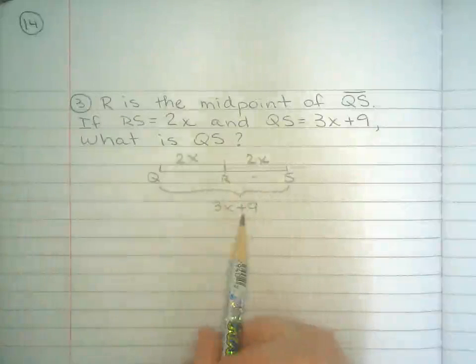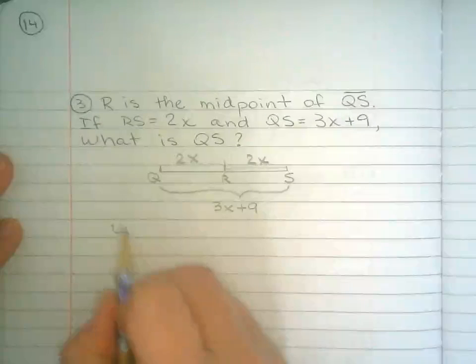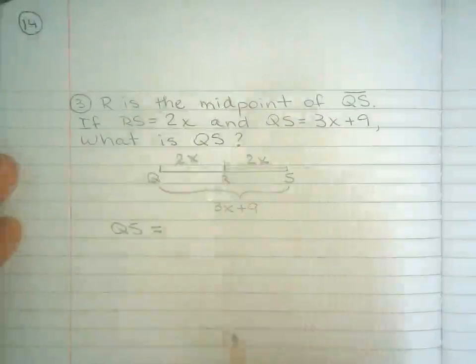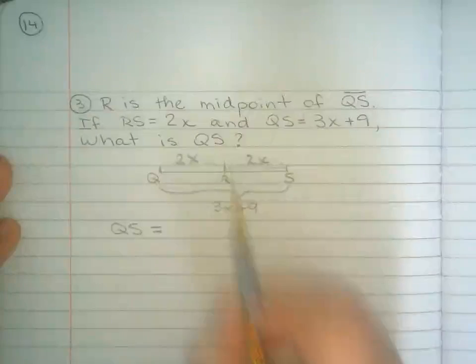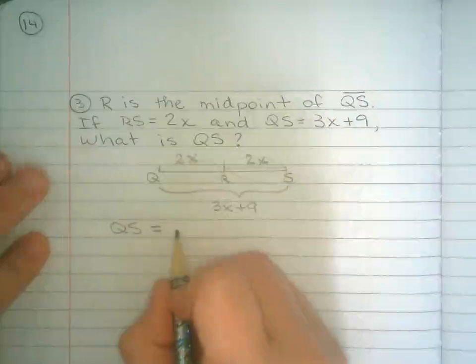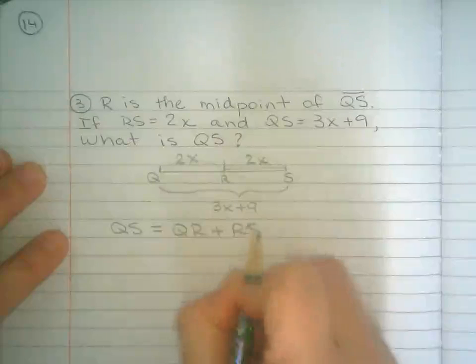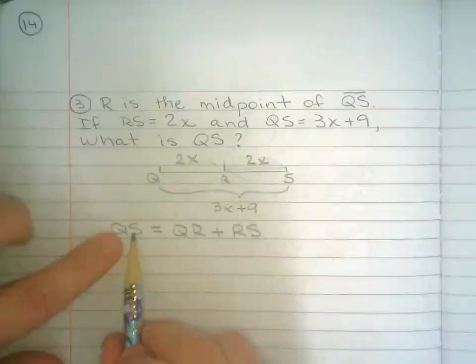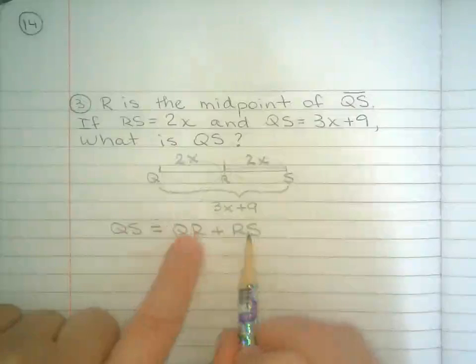So if that is true, I know that QS is the same thing as this half plus this half. 2 halves make a whole, right? So QR plus RS. So the distance here is the same as if I were to add these two together right there.